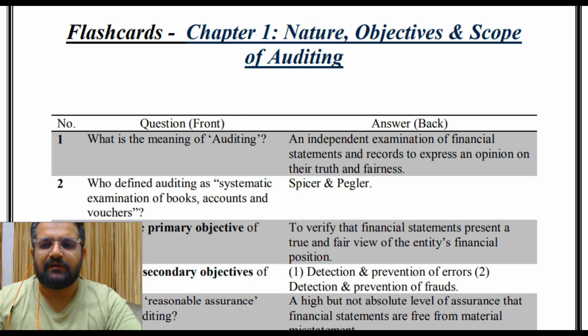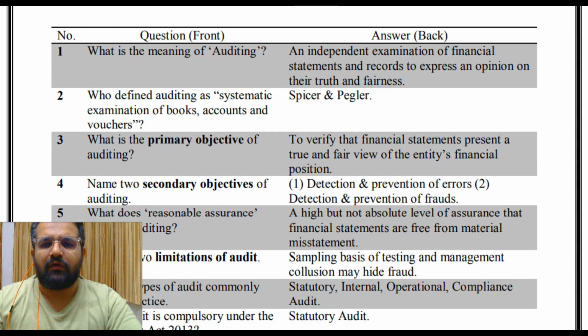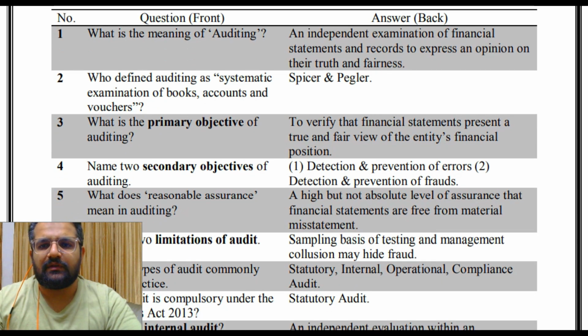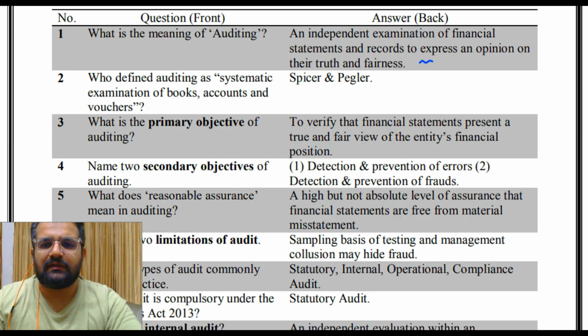So let's start. What is the meaning of auditing? An independent examination of financial statements and records to express an opinion on their truth and fairness. Who defined auditing as systematic examination of books, accounts and vouchers? So Spicer and Pegler. What is the primary objective of auditing? To verify that financial statements present a true and fair view of the entity's financial position.